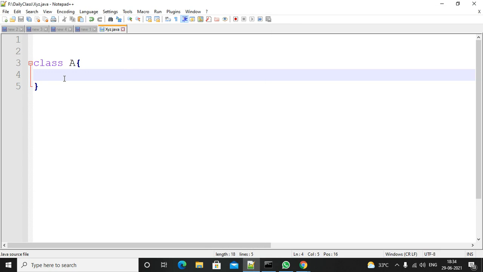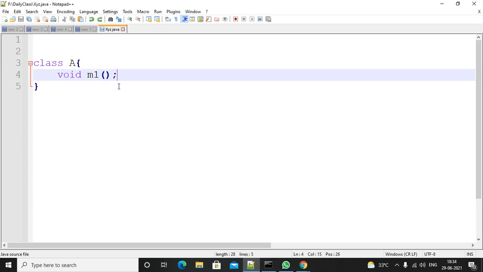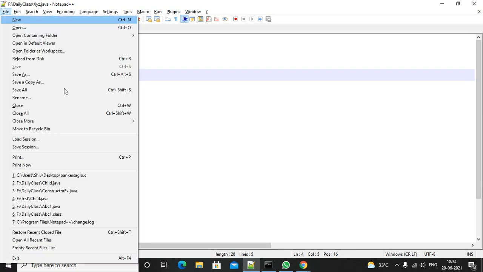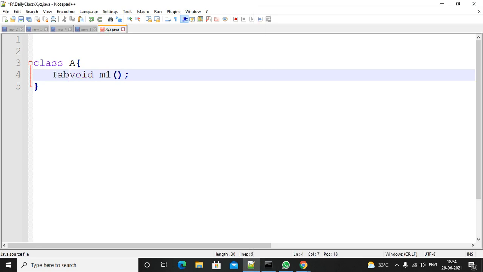Now my question is, in my class this statement is there. If I compile this, what will happen? This method doesn't have any implementation, so you must define it as abstract. You will get a compile time error because the method body is missing. You must define this as abstract.